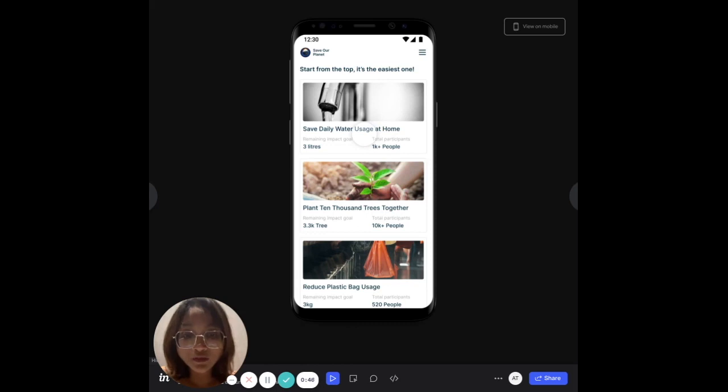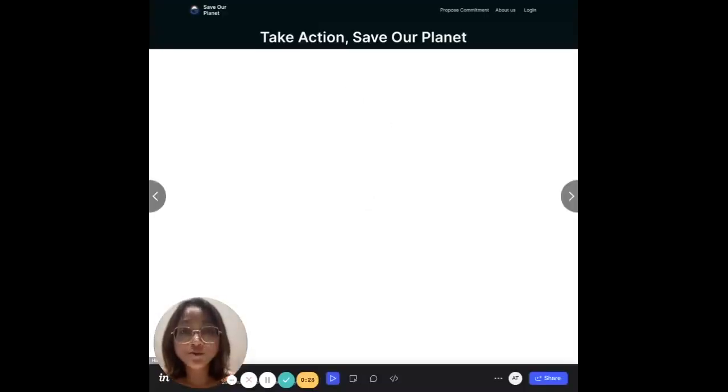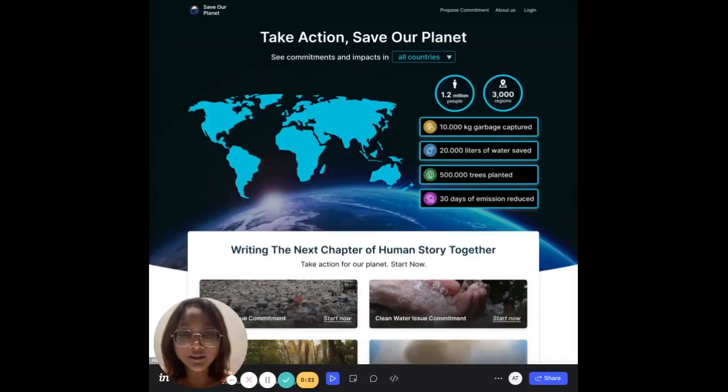So we do hope that it will be easier for people to do the smallest thing in their daily life, so then it can be aggregated towards a bigger goal on climate change. And we do understand that it's important to keep people on track, so that's why we have this feature of daily progress updates for these people. So yeah, overall, that is all we want to present to you. Thank you very much.